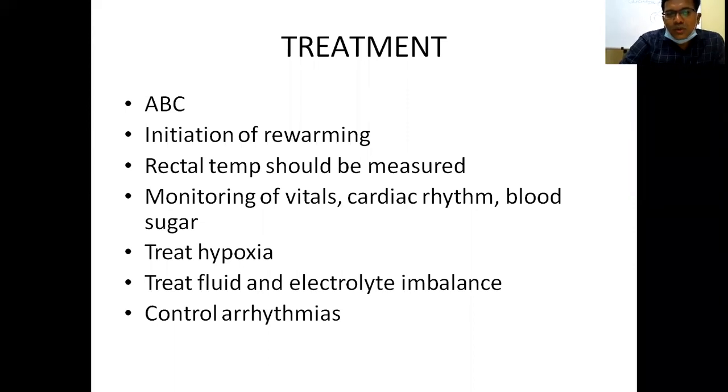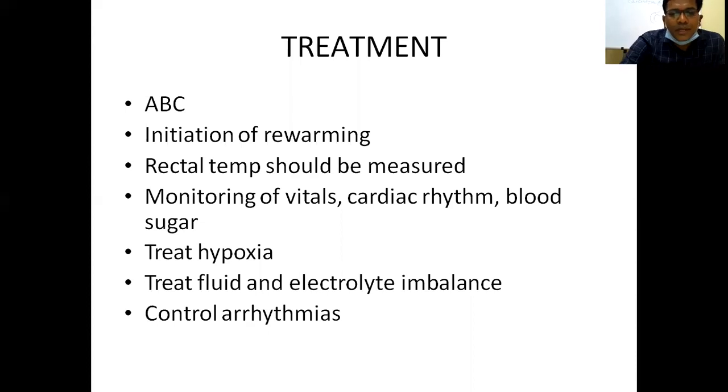So avoid drugs. If we have to give the patient drugs, doses should be administered with a longer interval between them. For example, digoxin and insulin are toxic drugs. They should be given cautiously in hypothermia patients because their concentrations accumulate during rewarming. These are the toxic drugs.